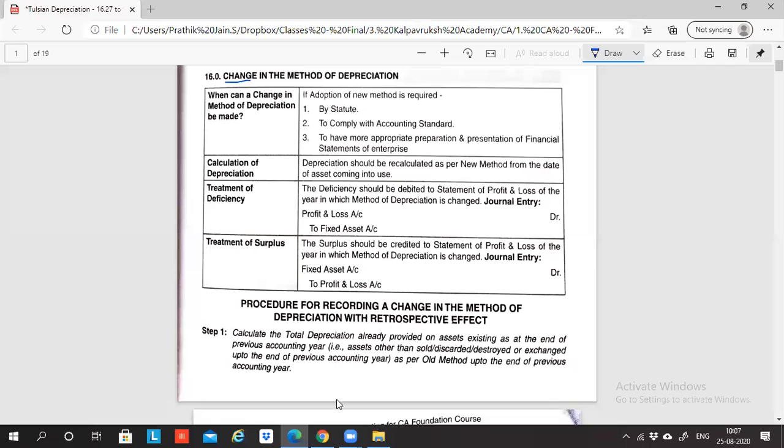What do you mean by change in method of depreciation? It so happens that business in last few years, while calculating depreciation, they would have followed one method. Let's suppose that in last 3 years, let's talk about 17-18, 18-19, 19-20, the business has followed SLM method of depreciation.